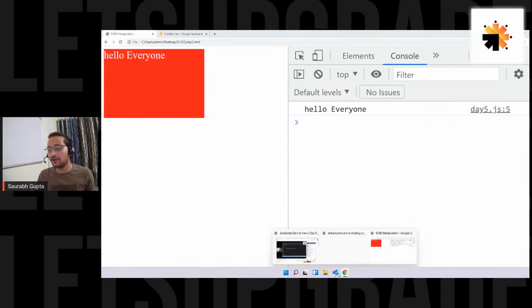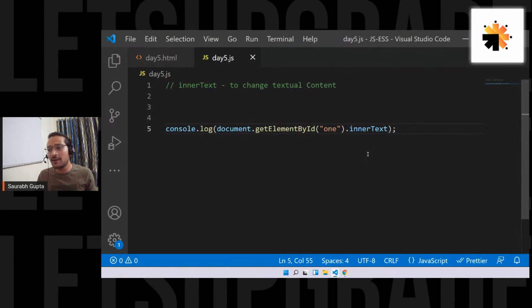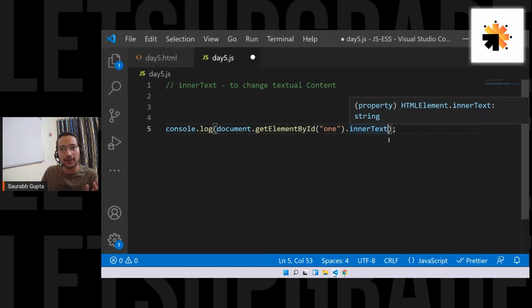If I apply an equal to and pass some value, then that inner text will be changed. But if I just do this, it will fetch the content for me. So you can use inner text to either get the content or change the content. Is it clear, everyone? Okay, so that's what inner text is doing.